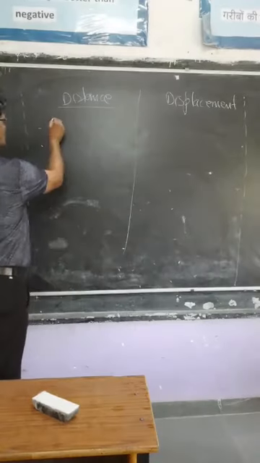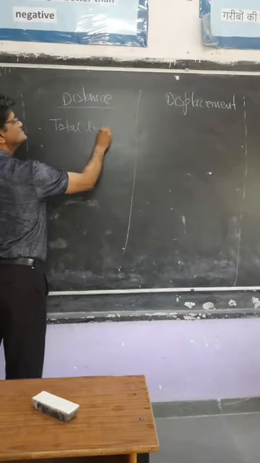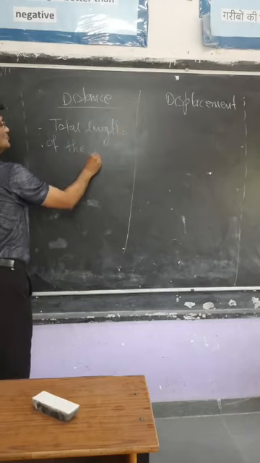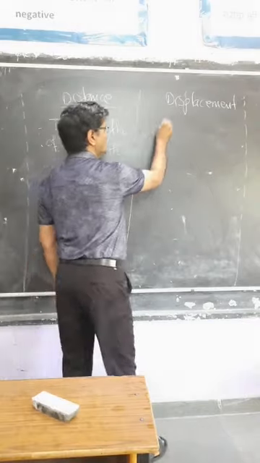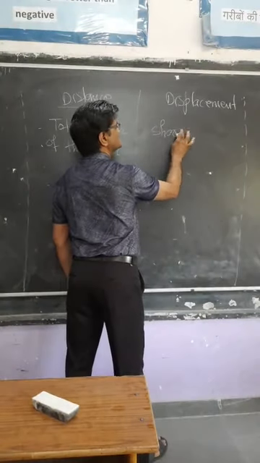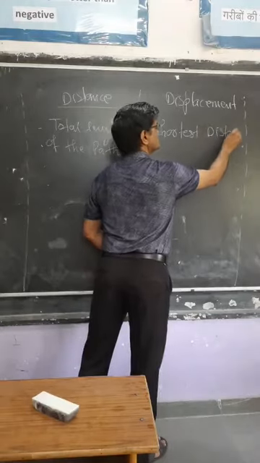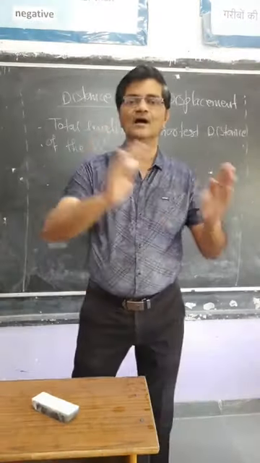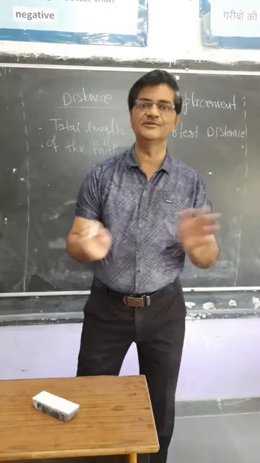Displacement is the shortest distance between the initial and final position in a given time interval.